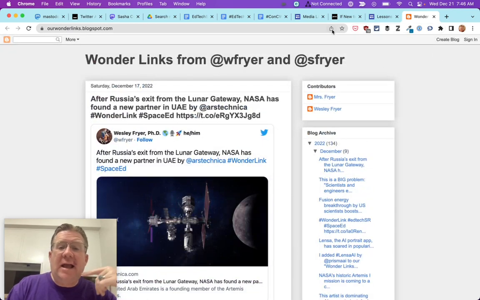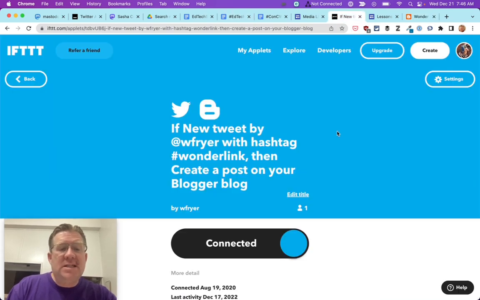And the challenge that I have now, and I need to figure out, is that IFTTT (If This Then That) currently doesn't have a service for Mastodon. I've seen some people that are creating special apps that are doing this, but anyway, it's not quite as easy to do this with Mastodon, I guess, as it is with Twitter, but I think I'll still be able to do that. Okay, maybe I'm talking too long. I don't know, but if you're interested in this stuff, I hope this helps you.